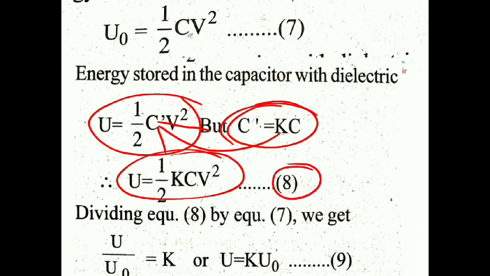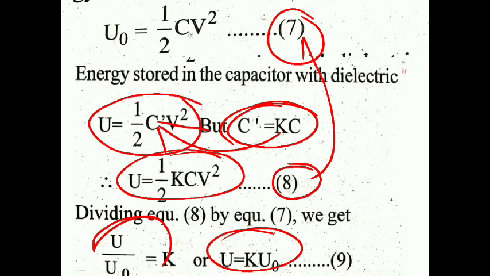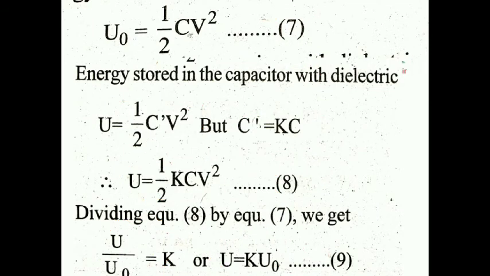Consider it equation number 8. Dividing equation 8 by 7, we get U by U naught equals K, or U equals K U naught. Consider equation number 9. Thus, if dielectric is filled in a capacitor keeping battery connected, energy stored in it increases K times.